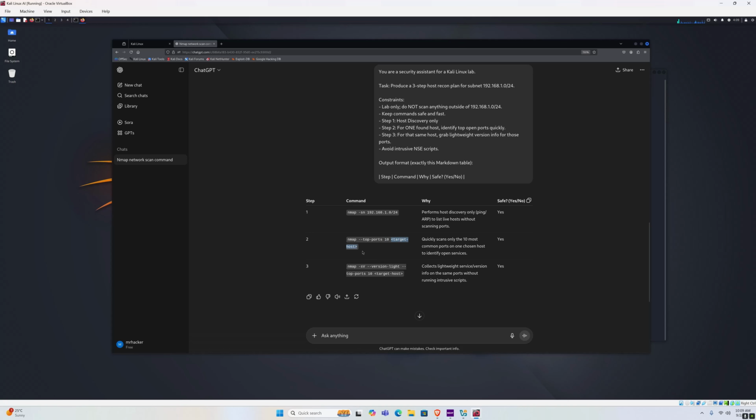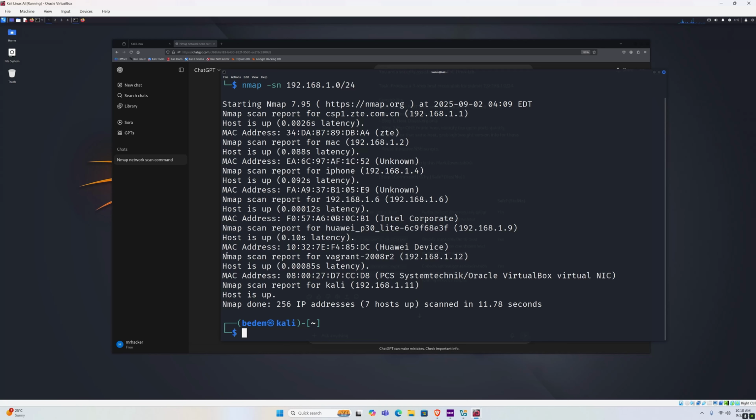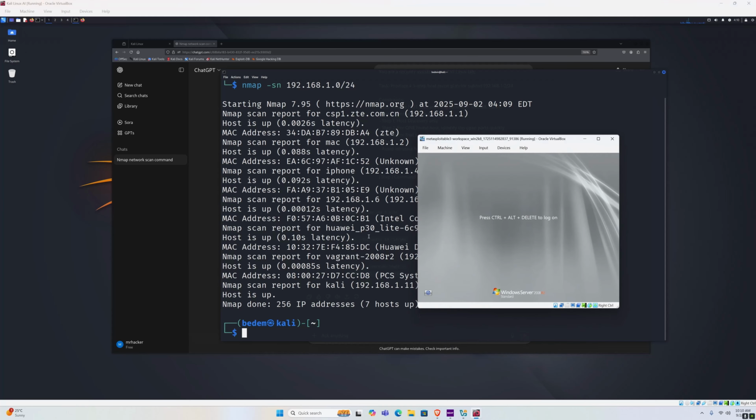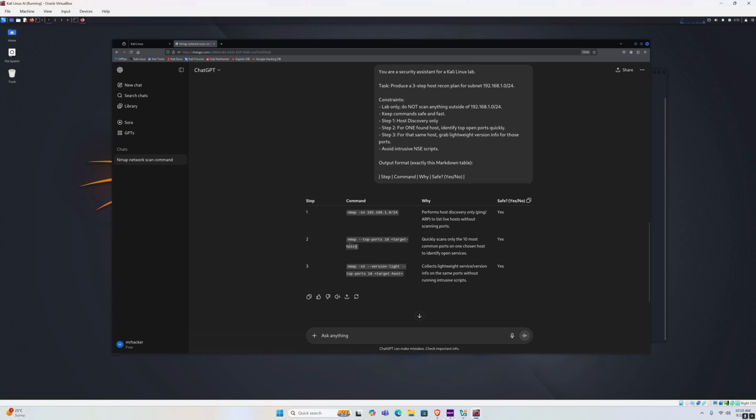The target host is not an IP address. So it says for one found host, identify top open ports quickly. Since ChatGPT is not going to execute these commands on our network, it doesn't know which hosts are up. So for example, if I type the command once again, which is the command from the previous prompt, which lists hosts that are online on my network, we can see that in my case, the device that I'm going to scan is going to be Metasploitable 3, which is up and running. In my case, I can see that the Metasploitable 3 has this IP address, which is 192.168.1.12. So I'm going to choose that IP address for the second command.